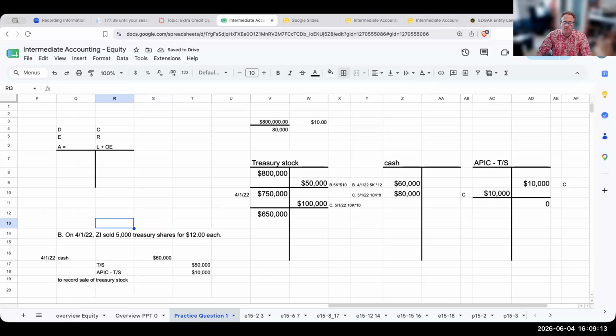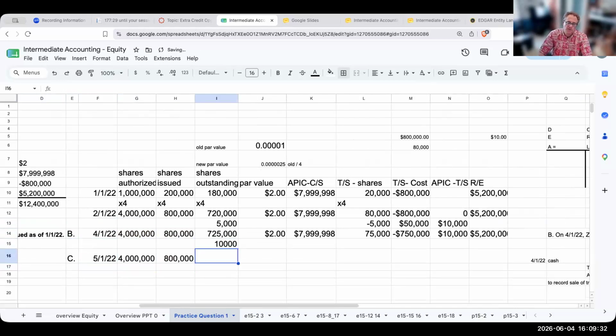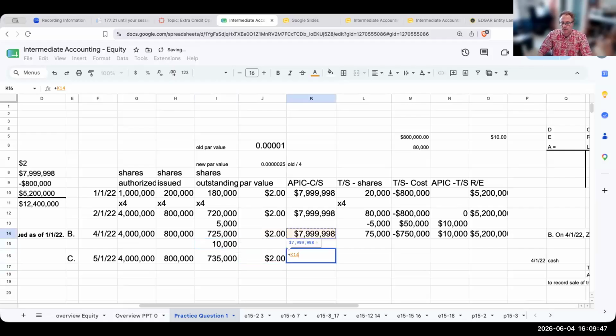So let's go ahead and update our chart. Okay, so over here, we've got C, we've got 5,122. Shares authorized do not change. Shares issued do not change, right? What is going to change, though, is my shares outstanding. Because I just sold another 10,000 shares, this amount is going to go up. So my new shares outstanding is now going to be 735,000, right? I'm releasing these back out into the wild. Additional paid-in capital is not going to change.